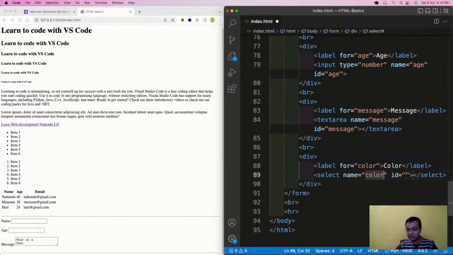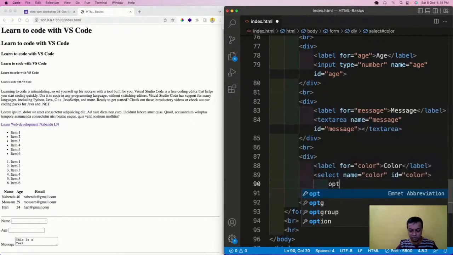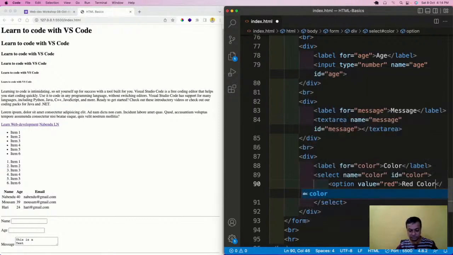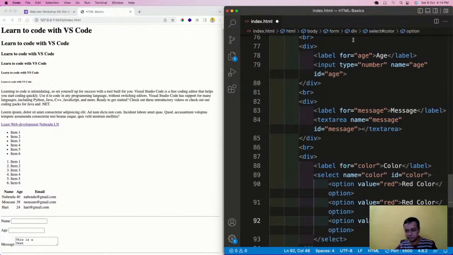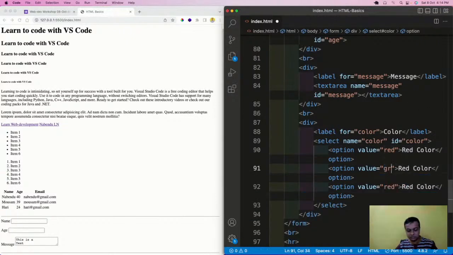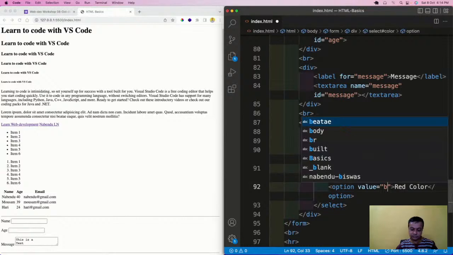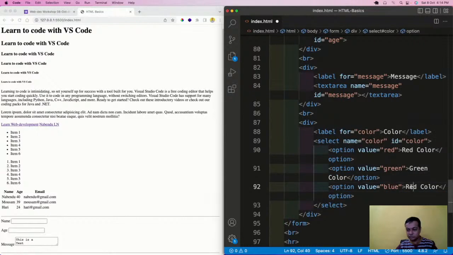Select is there, color, and option is there, and value is red, red color, green, green color, blue, blue color. So these three things I'll do.